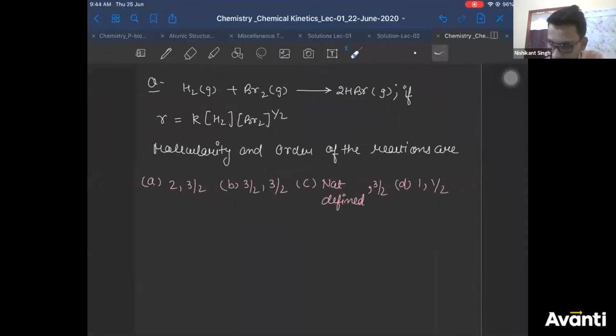Yeah. This is your another question. The reaction is given like this. If the rate law is given to be this, molecularity and order of the reaction are? What is the molecularity and the order of reaction?